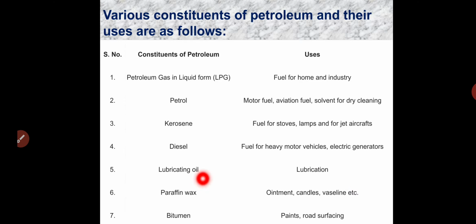So these are the products we will get from the heating process of petroleum. So we can say this as the various constituents of petroleum and their uses.